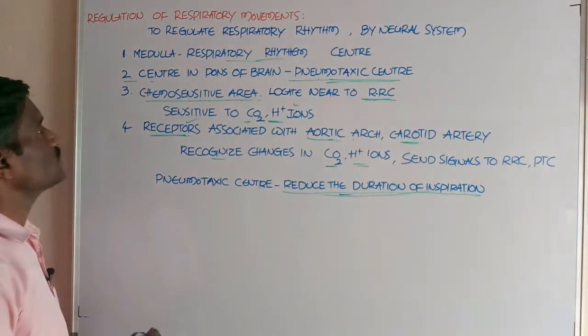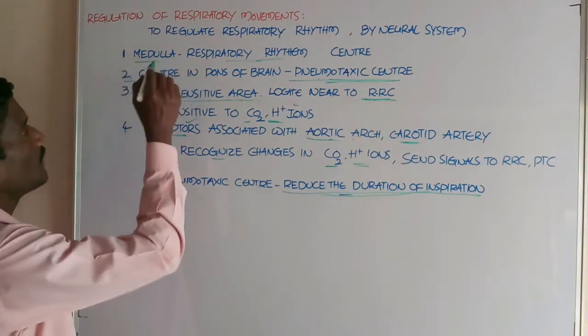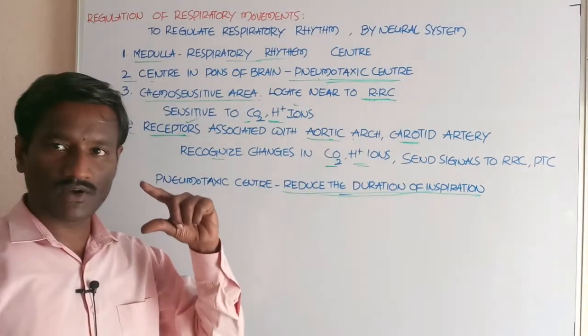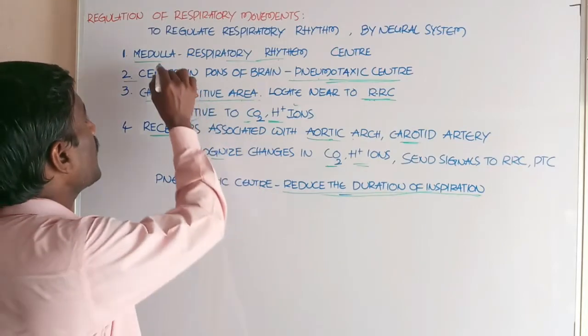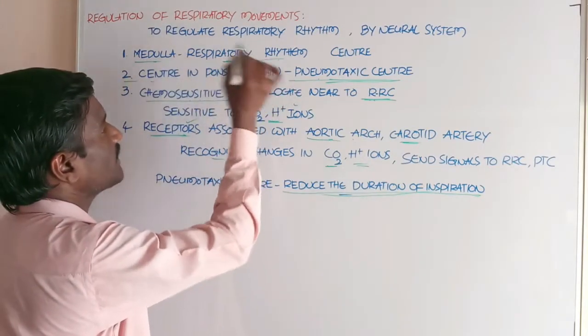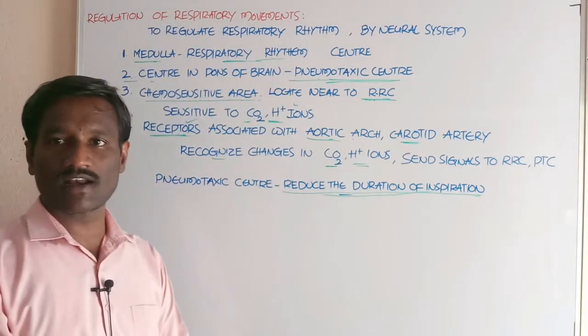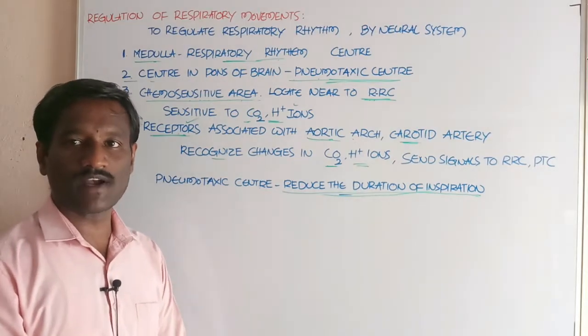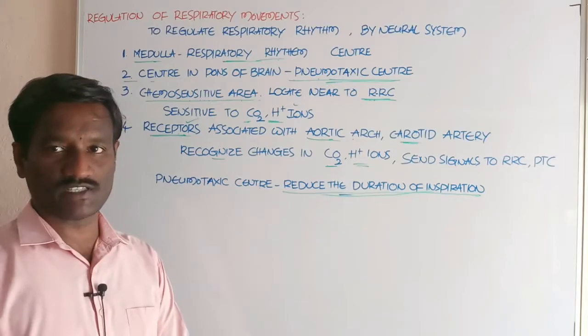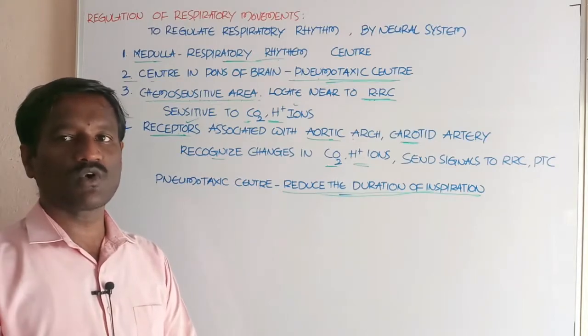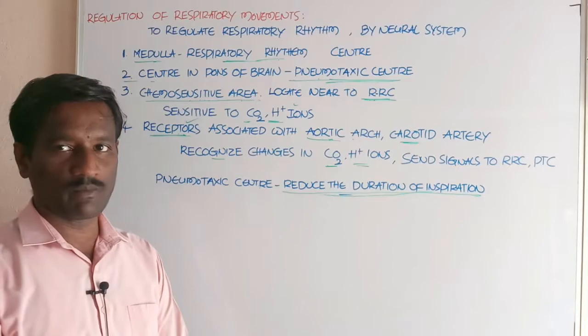The first one is the medulla. Medulla plays an important role in respiratory movement. It has a center called the respiratory rhythm center, which regulates and moderates the respiratory movements.